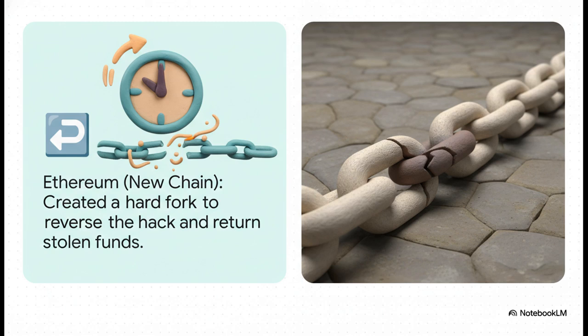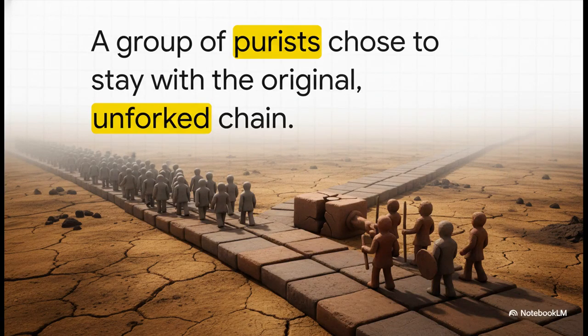But for some people, that was a huge no-go. A smaller but really passionate group just refused. They argued that the whole point, the very soul of a blockchain, is that it's immutable. It can't be changed, period. To them, intervening, even to fix a massive wrong like this, would set a really dangerous precedent. So they stuck with the original, unaltered chain, hack and all. And that chain, well, that's what became Ethereum Classic.